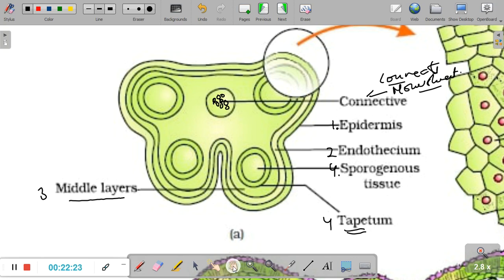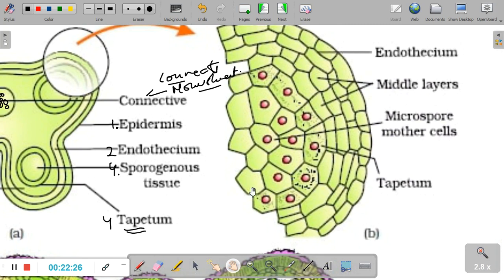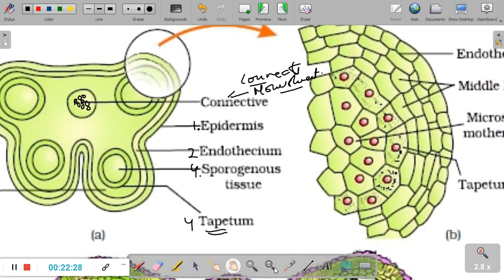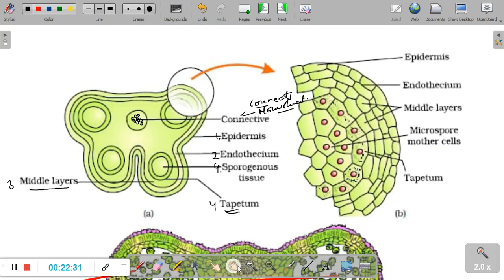Let us demagnify and go to a slightly different area. Now here we are just going to take a little bit of a section of the whole anther, and we have magnified it here, and let us look at all of those four layers of cells, or basically five major zones of the anther. So the first zone, or the first layer of cells, the epidermis, is outside. You can see it's a single layer of cells, and its function is to cover and protect the anther. Similarly, we have the endothecium. Endothecium also has the same protective function.